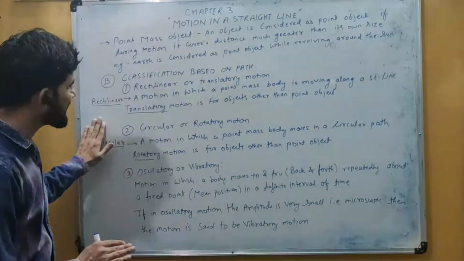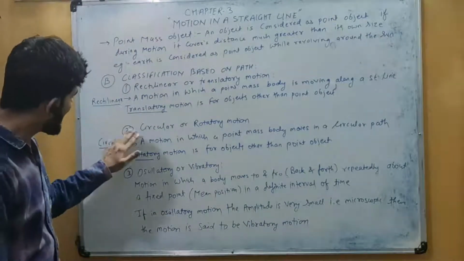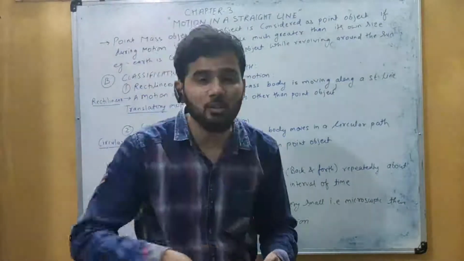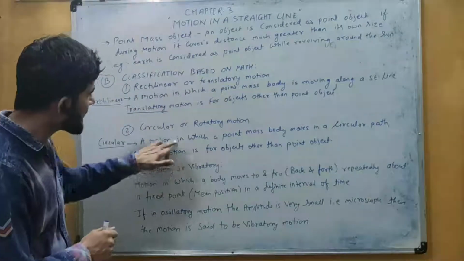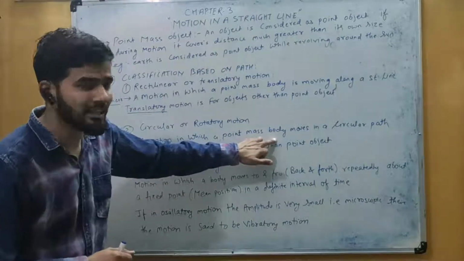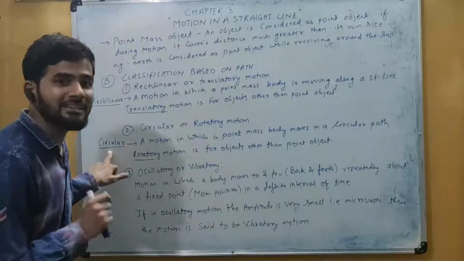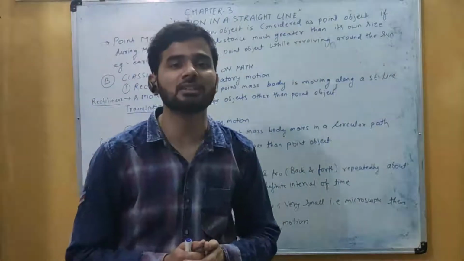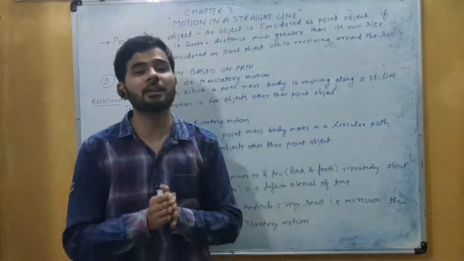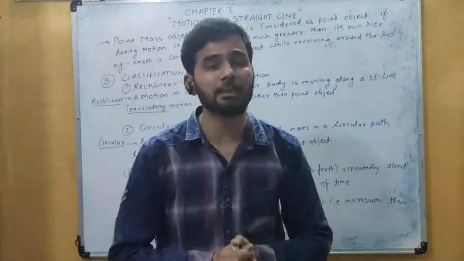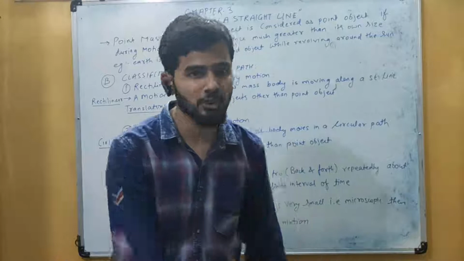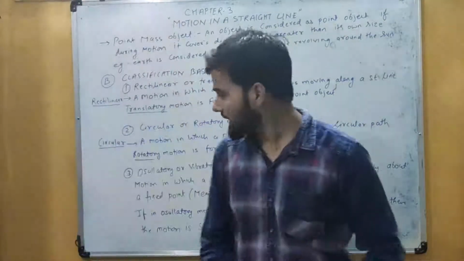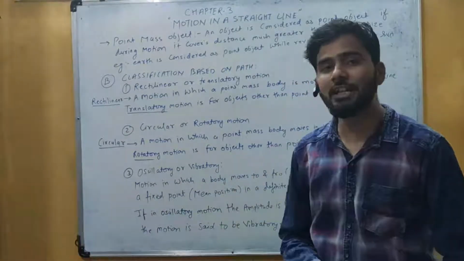Okay, now the next one is circular or rotatory motion. As the name suggests here, circulatory or rotatory means the object is moving in a circular path. लेकिन वहीं पर अगर आपके पास point mass body है then that motion is called as circular motion. That is a motion in which a point mass object moves in a circular path. लेकिन वहीं पर अगर कोई भी body है other than the point mass object then that motion is called as rotatory motion.